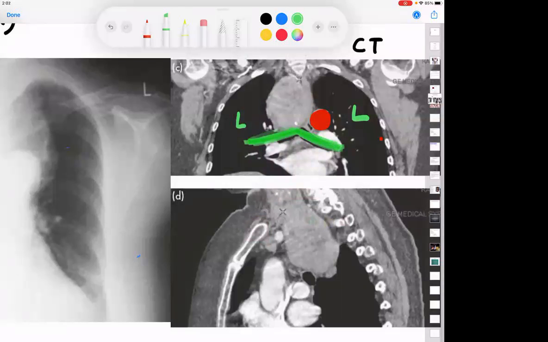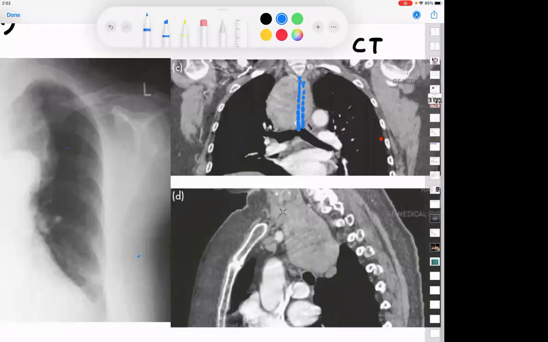Trachea at the bifurcation. Tracheal bifurcation. Very good. If this is the trachea and the trachea has bifurcated out, what has happened to the trachea? What is the abnormality with the trachea? The right bronchus is more vertical generally, but here it has become horizontal.